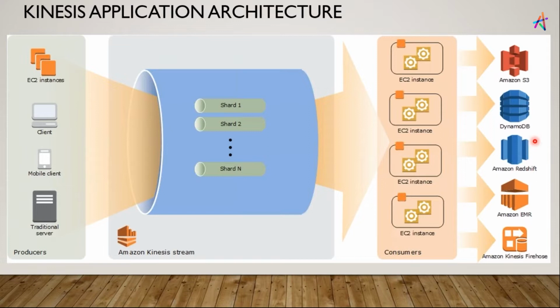So just like if you guys have an Android phone, there is a Google Drive. Just like Google Drive, we have something called Amazon S3. Or for NoSQL, just like Cassandra or MongoDB, we have something called DynamoDB. Just like a data warehouse, we have Redshift. So these are some of the different storage services on AWS.